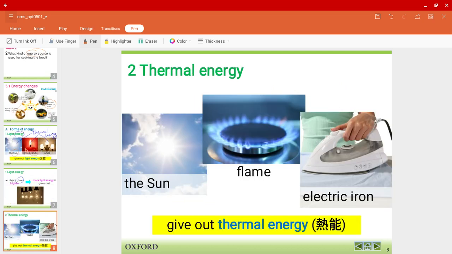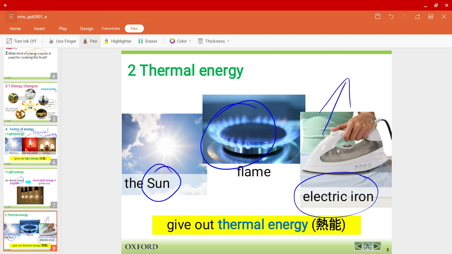So here it is, thermal energy, or sometimes we may also say heat energy. Thermal energy could come from the sun, for example, when we're cooking, the flame, and also an electric iron. I have one more question over here actually. The iron, what other form of energy is present over here?